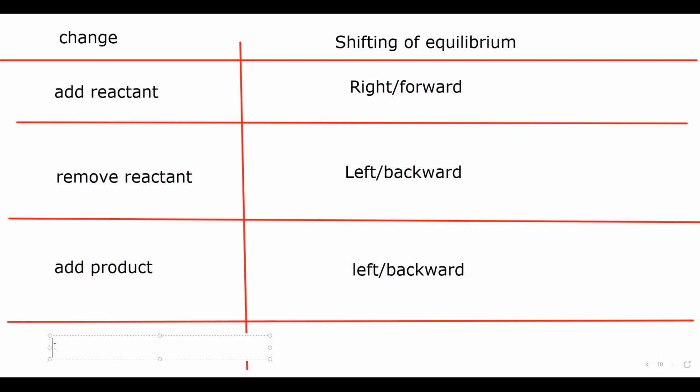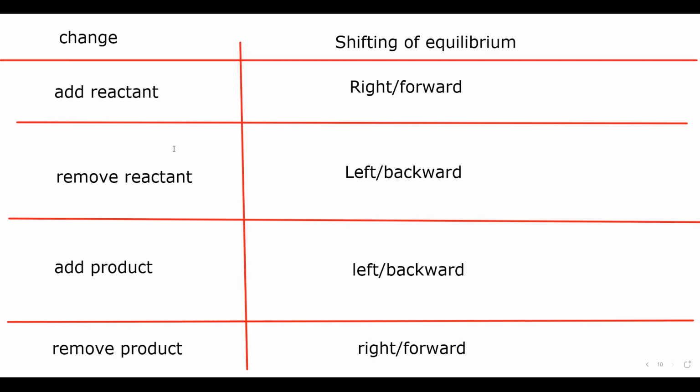And if we remove product, equilibrium will shift towards the right or forward. So this is a simple table which, if you learn, that will be best.